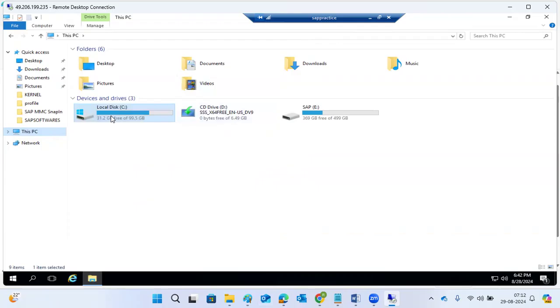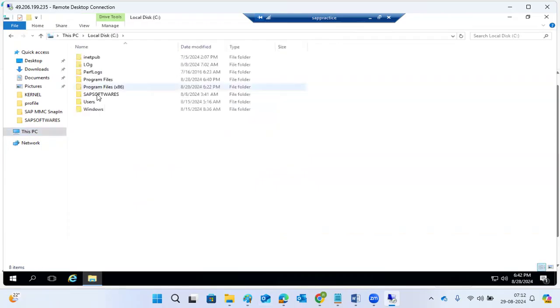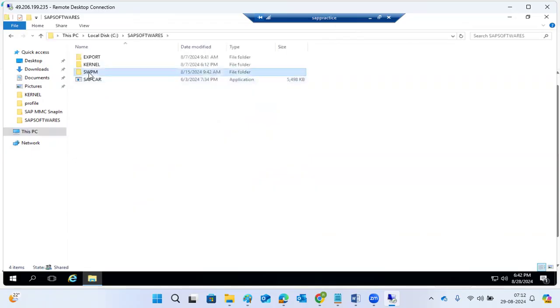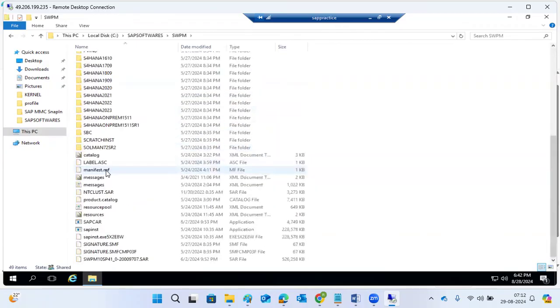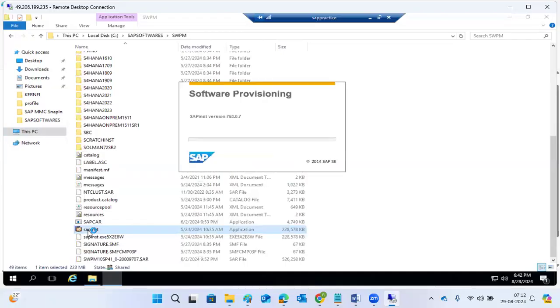Then go to the C drive, SAP softwares, then SWPM tool, then just double click the SAP INST here, right? If it is Windows, it is very simple. Why? Because with Windows the mouse works, you directly double click and it will work. So it will launch the SWPM tool here.